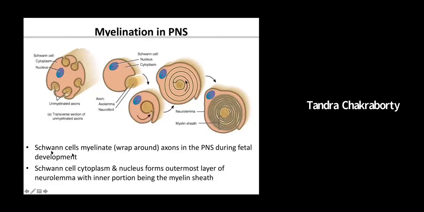As I said, these are Schwann cells of the PNS, which myelinate and wrap the neurons of the PNS. You can see these lipid layers are formed, which are called the myelin sheath, and together the entire thing is known as the neurolemma, which is very important. These myelin sheaths are responsible for increasing nerve transmission. We do have unmyelinated neurons in the nervous system also, but the transmission of impulse in those neurons is very, very slow.